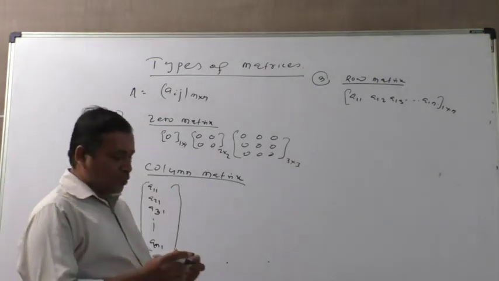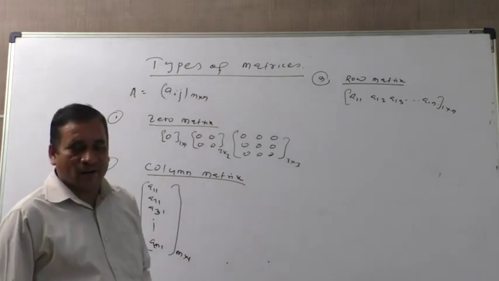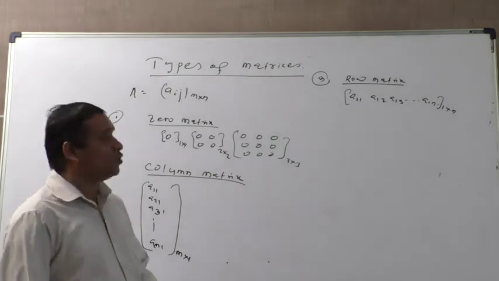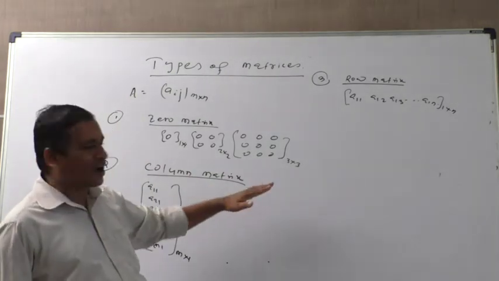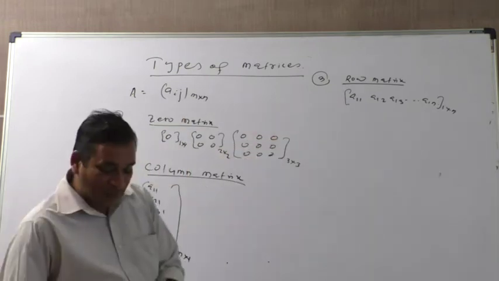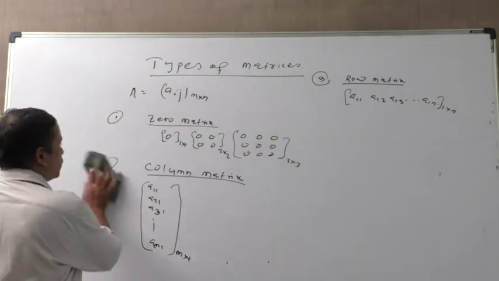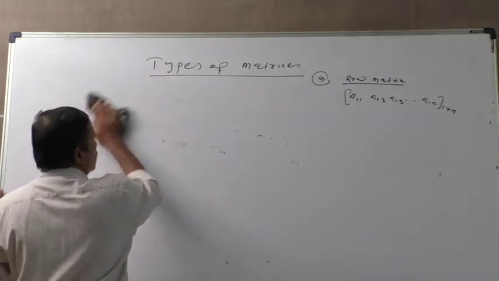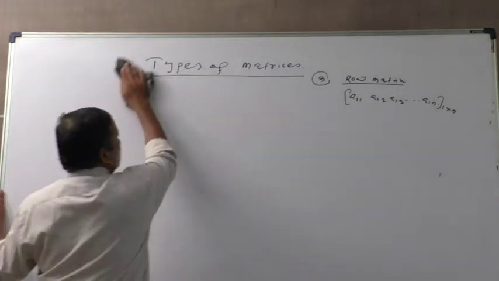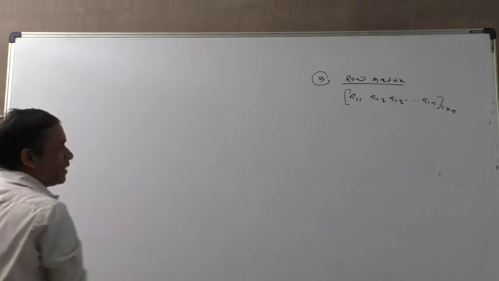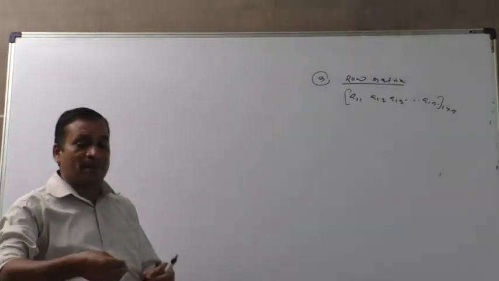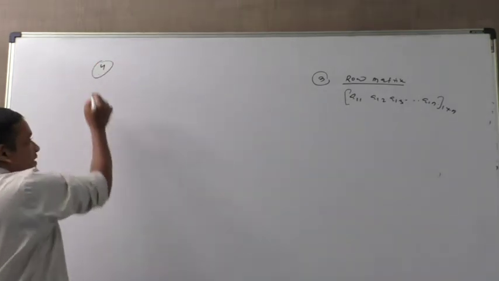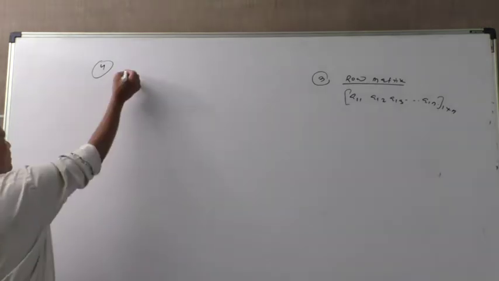We have to go step by step. Directly we cannot go to those questions which are coming in examination. So that's why I am giving you the types of matrix fundamentally, but you have to understand the square matrix. That is very useful and important for us, because if we want to solve a big question, we have to move step by step through the small ones. That is the fourth matrix, the square matrix.